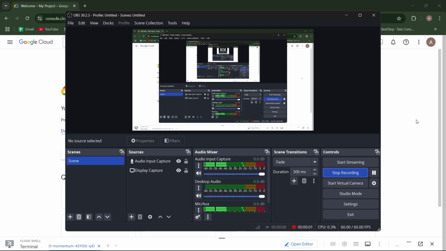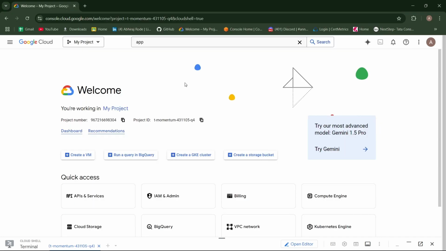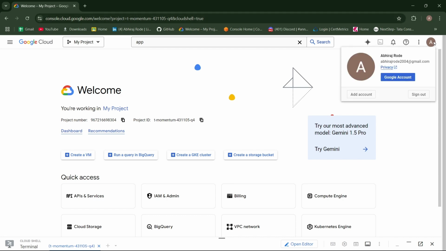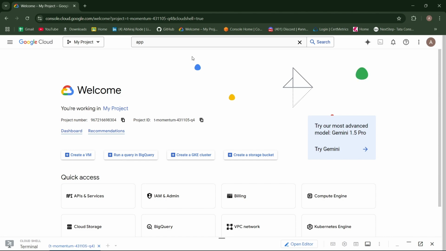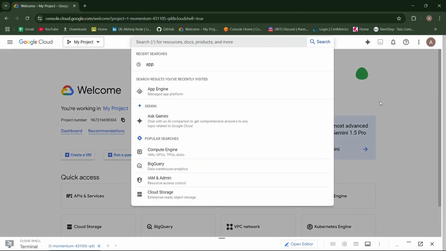Hello everyone, this is the tutorial for creating an app engine on Google Cloud. So this is cloud.google.com. You should have a billing account associated with your account. First of all, launch an app engine.